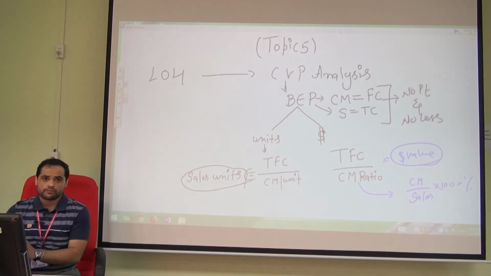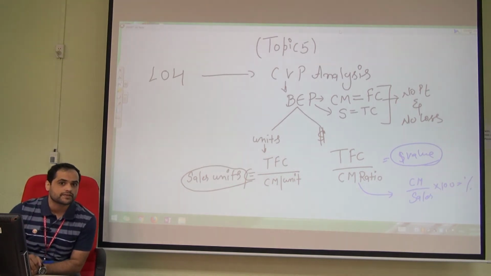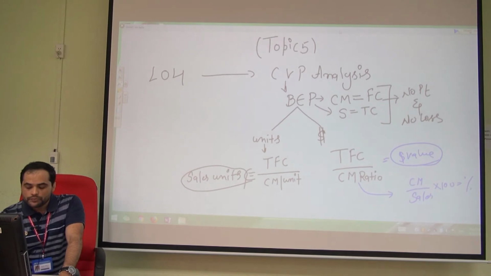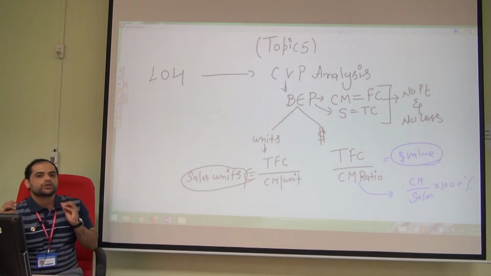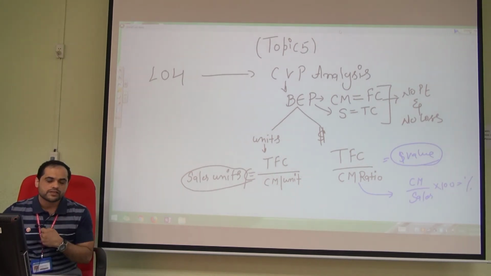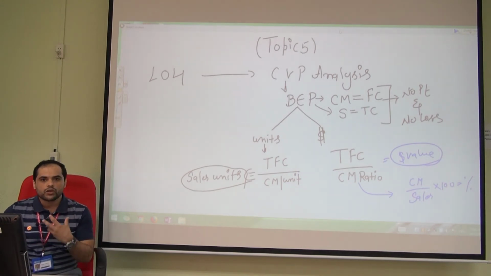You can have a look at some numerical examples given in your next slides. Another part of break-even is the graphical representation of break-even points. With the help of a graph, we can identify the break-even point.